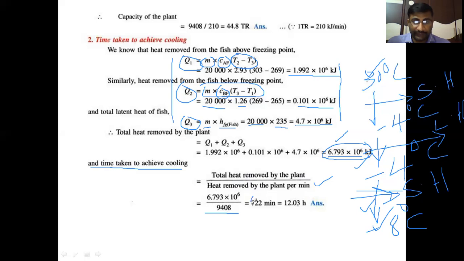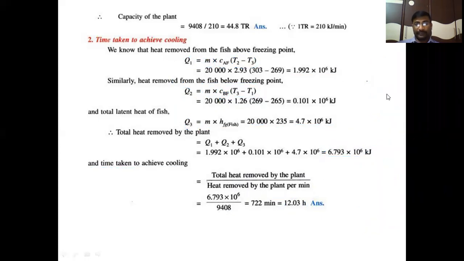Then we will get 722 minutes of time required to achieve the cooling. That is 12.03 hours of time required to cool the fish from 30 to -8. Clear, students? This is the problem. It has a lot of data. Please go through this problem once again and understand it.